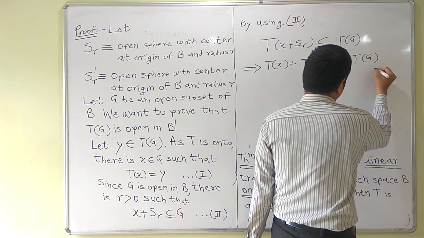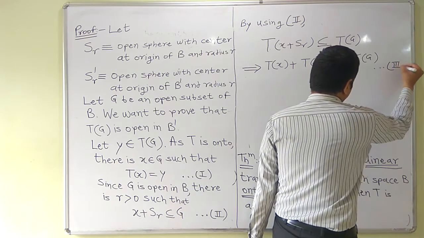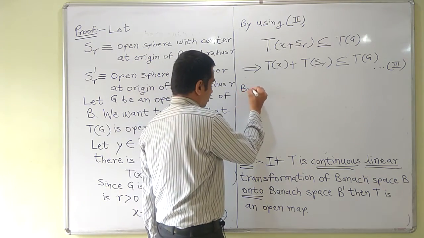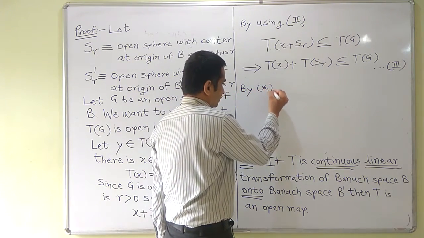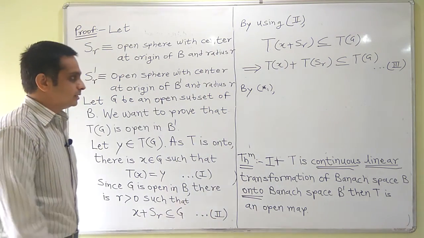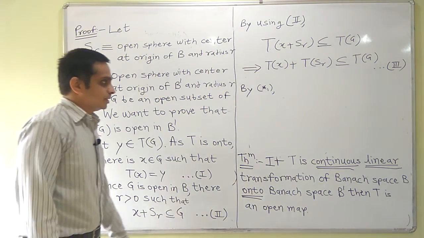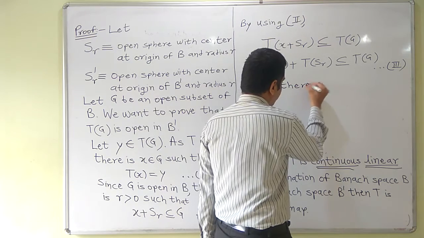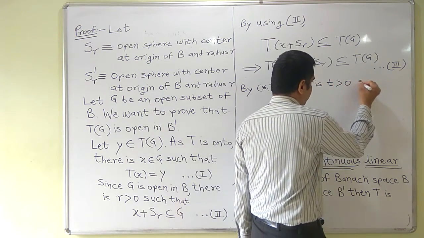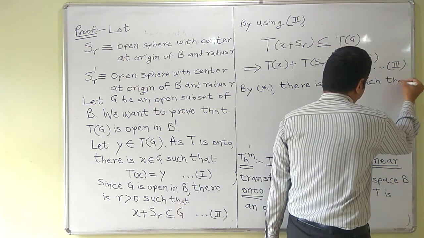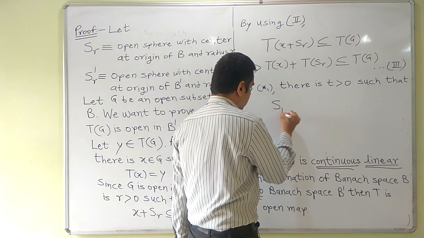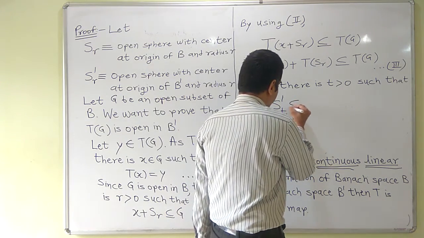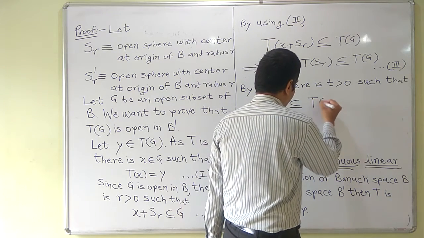Say this is the third statement. By our lemma star 1, there is t greater than 0 such that S_t dash, that is the open sphere with center at origin of B dash and radius t, is contained in T S_r.